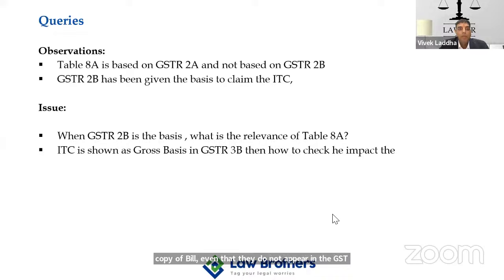Another press release dated 3rd July 2019 clearly says that this table is mere information that the government needs for the settlement of dues between the Centre and the State.